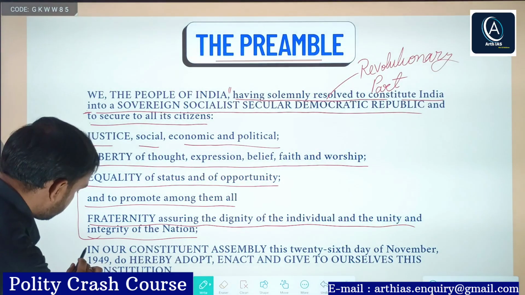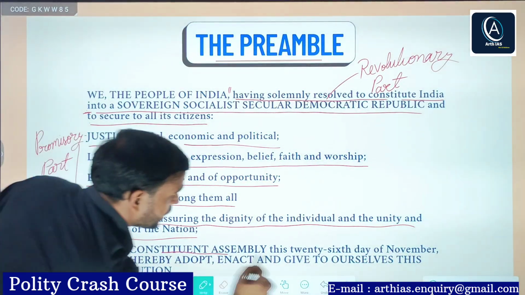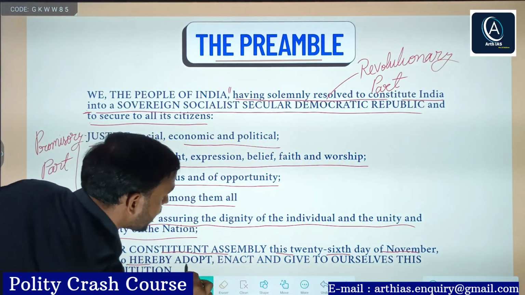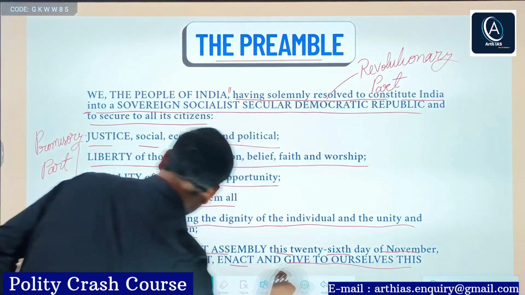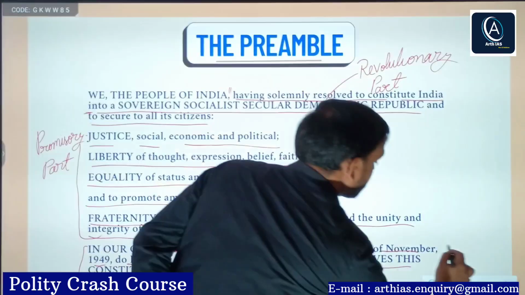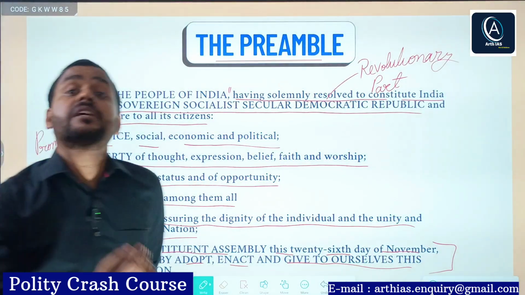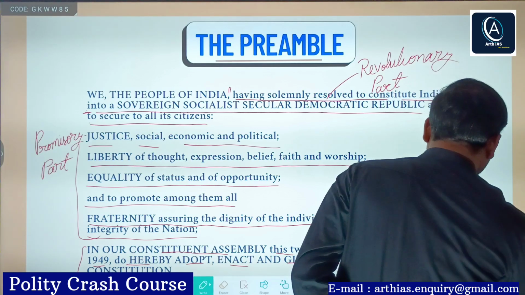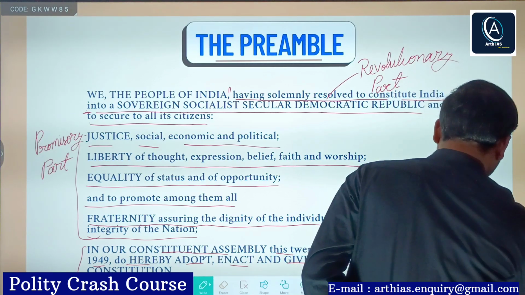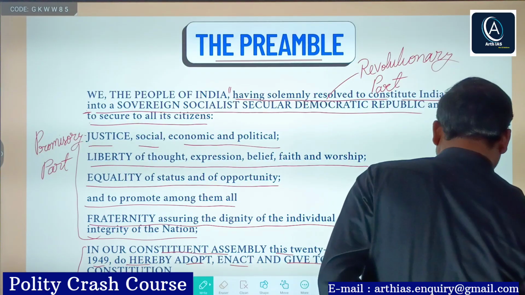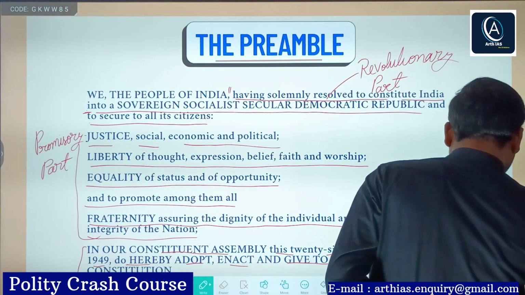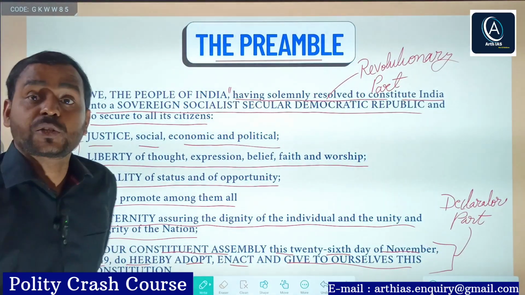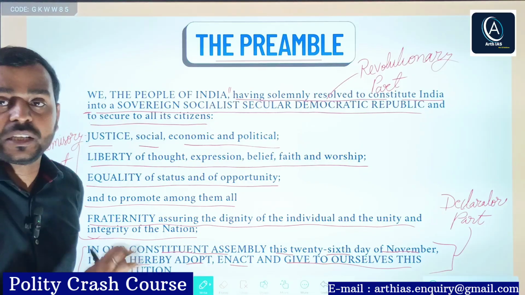And lastly, this one: in our Constituent Assembly, this 26th day of November 1949, do hereby adopt, enact, and give to ourselves this Constitution. This is called the declaratory part. So this is how the Indian preamble can be divided into 3 parts.